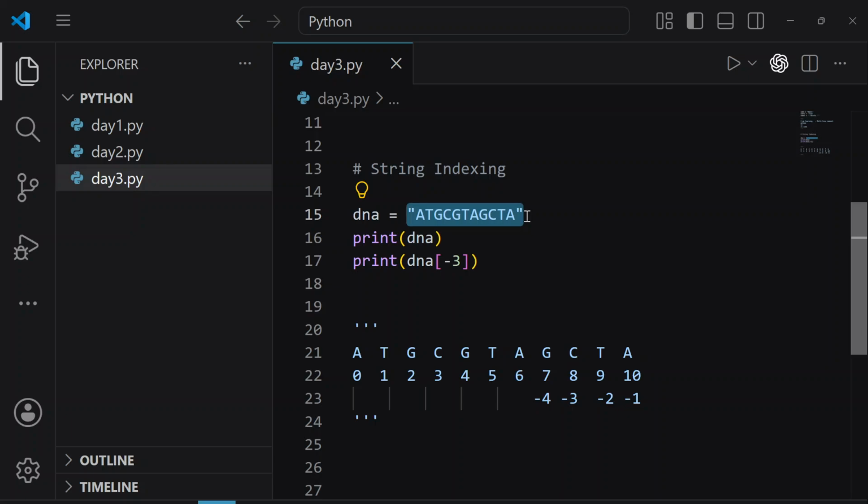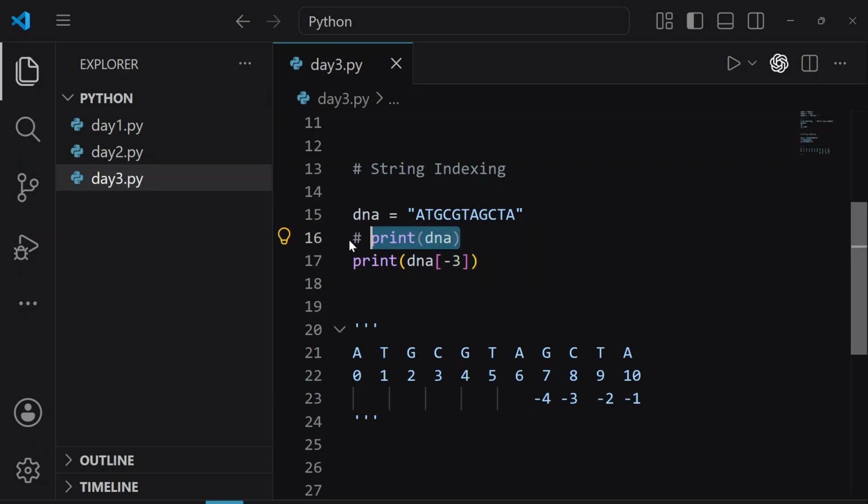If we want to access a particular character from this string, we do indexing. That means we use these position numbers, these index numbers, and we give the index number in these square brackets. This is the syntax, or you can say the rule for how you have to write the code. Are we clear, Paras? If you have to access a particular character from this string, you write the index number inside the square brackets.